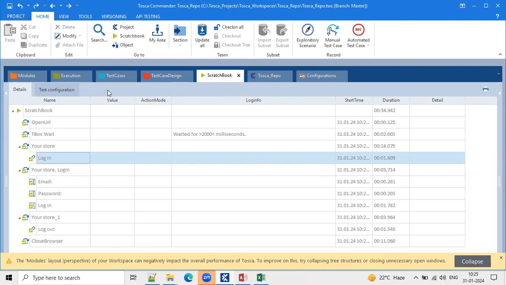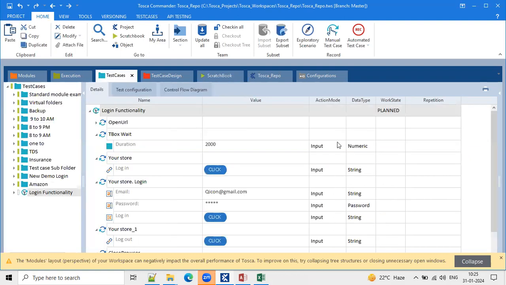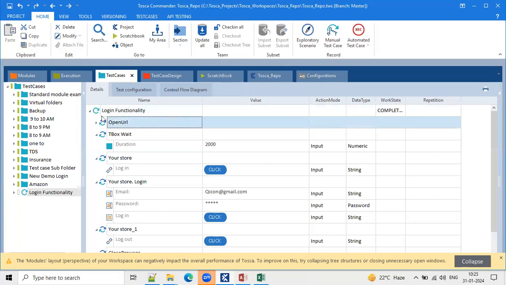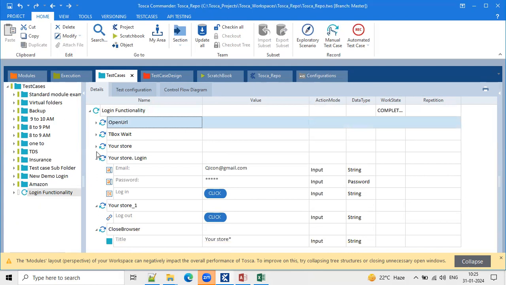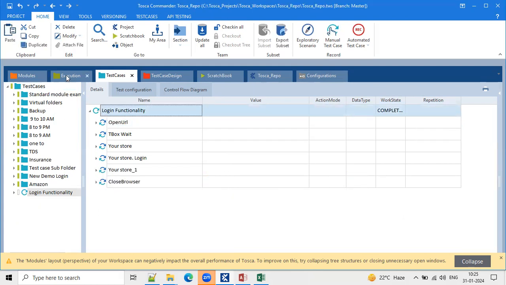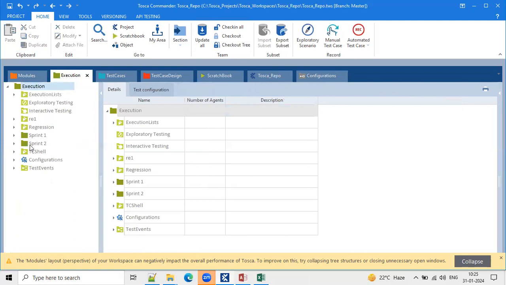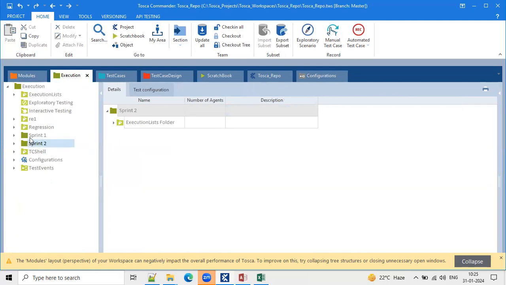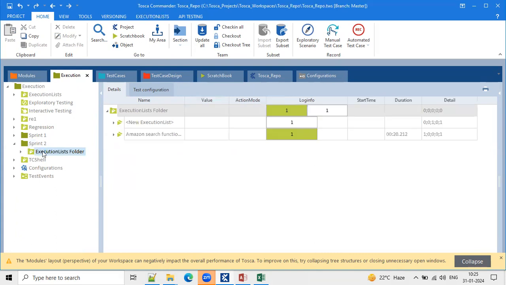executed. So once this is successfully executed, change this work state to completed. That means I completed this test case end-to-end flow. Then drag and drop this test case to the execution list. Okay. Assume you are working on a sprint 2. Just assume. So you have to drag and drop this one to here.